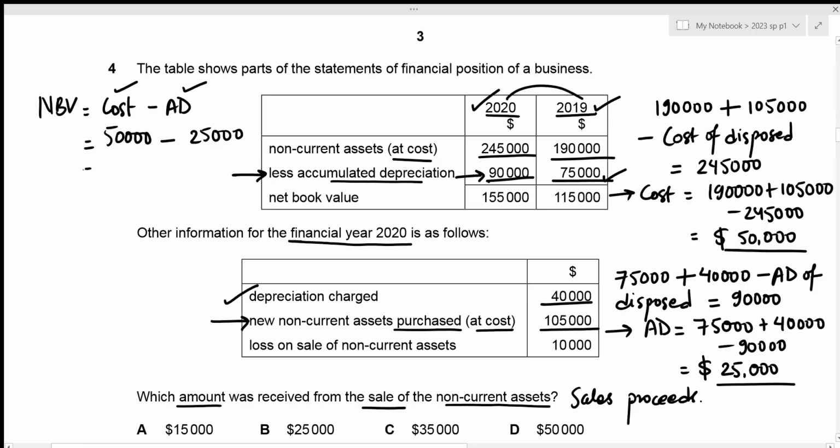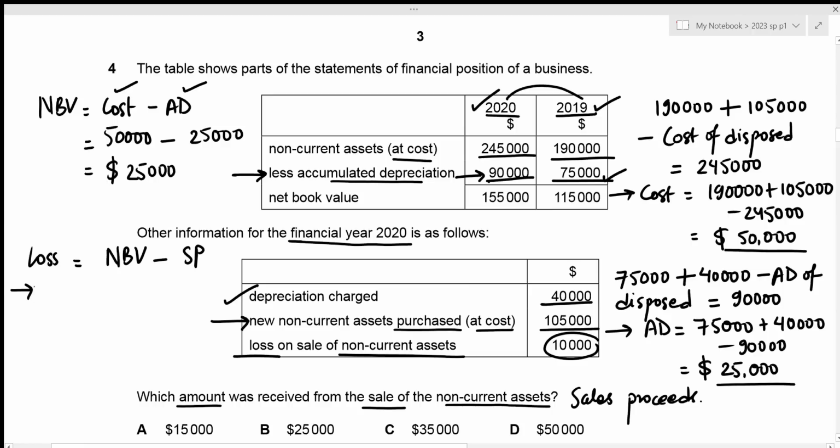Then this gives our net book value to be 25,000 as well. All right, then we are also given that there was a loss on the sale of non-current assets, and this loss is of 10,000. Loss occurs when our net book value has a higher value than the sales proceeds, which means that loss is going to be equal to net book value minus the sale proceeds.